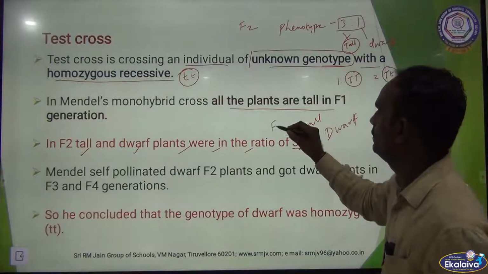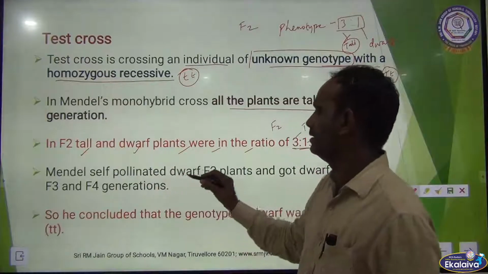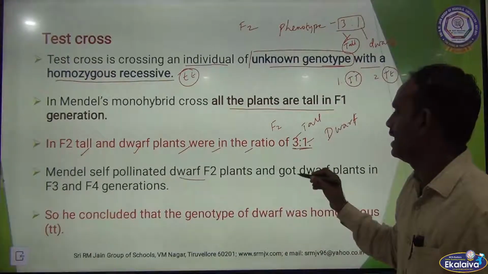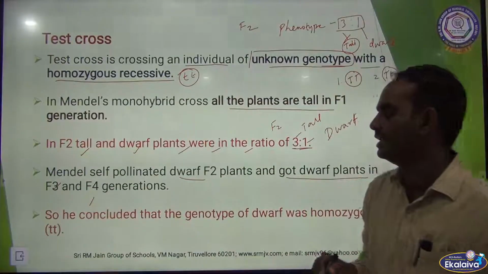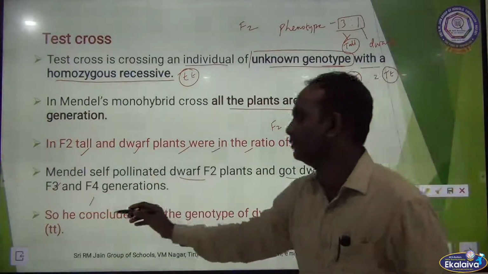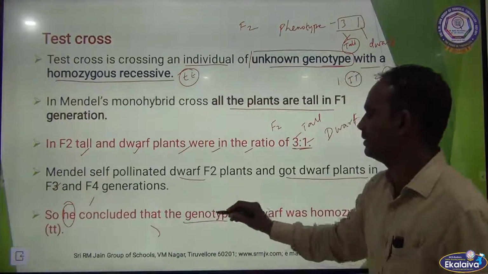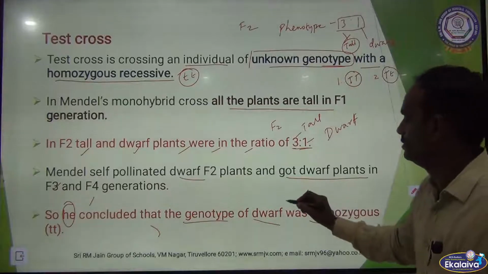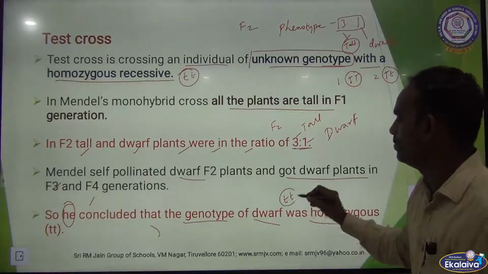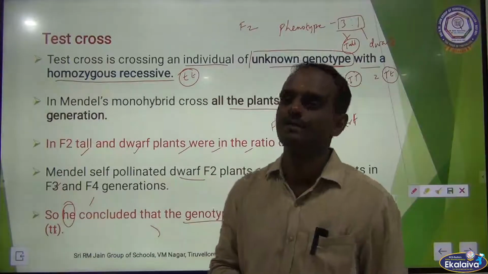When in F2 generation, when self-pollinated dwarf F2 plants and got dwarf plants in F3 as well as F4 generation, Mendel concluded that the genotype of dwarf was homozygous. So genotype homozygous means small t, homozygous recessive. Clear, children?